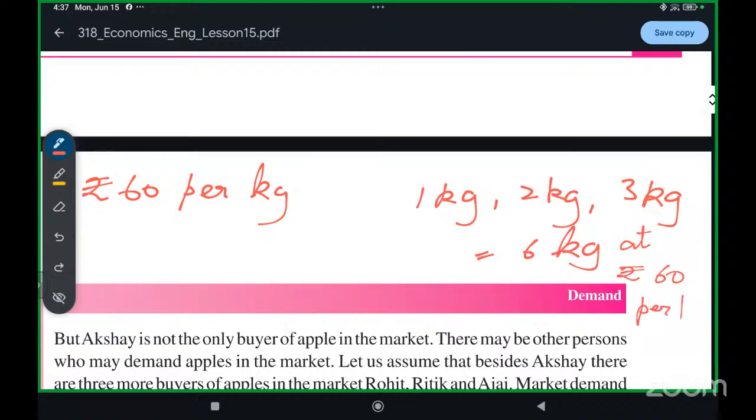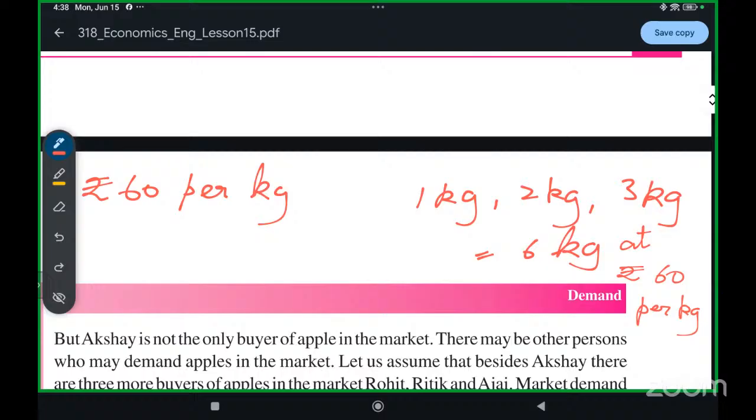Now I will explain once again. I want to buy 1 kg of apples for rupees 60. That refers to only my demand. Right now, my demand is 1 kg, so that is individual demand.